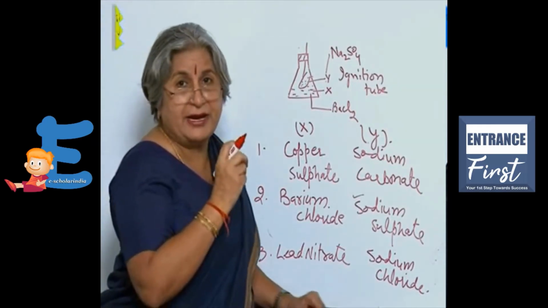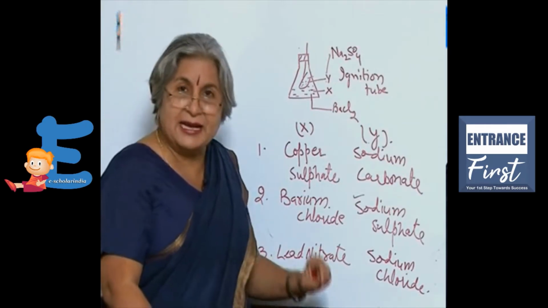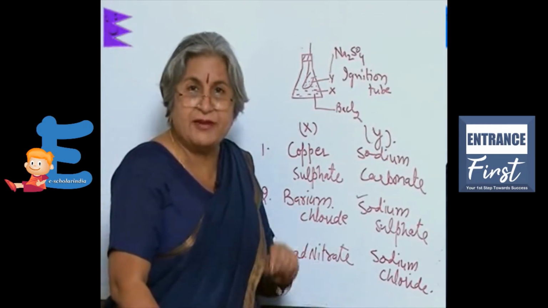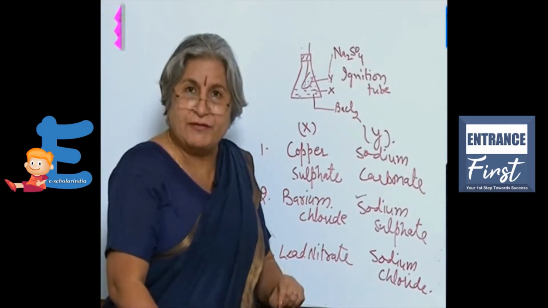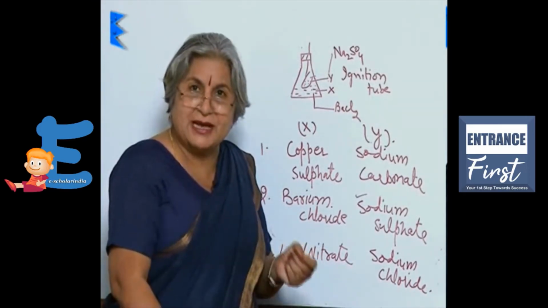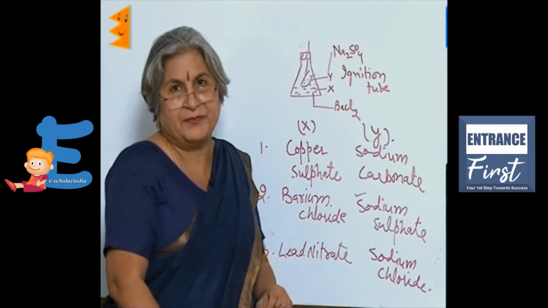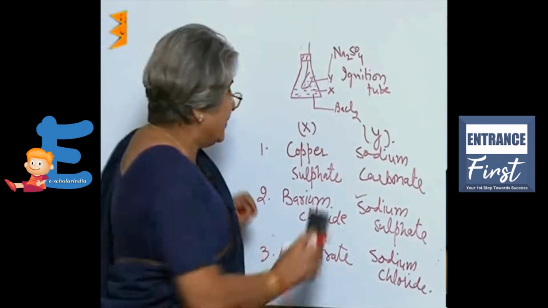Now if we take the weight before we shake the two contents and then again take the weight after we have shaken the contents, what we find is that although the color has changed and new substances have been formed, still the weight is the same. Now which kind of reaction will take place?